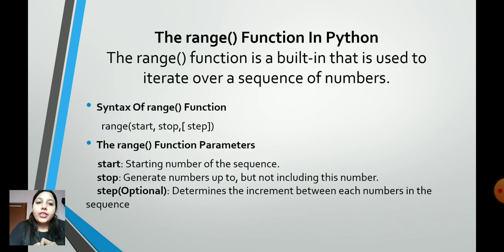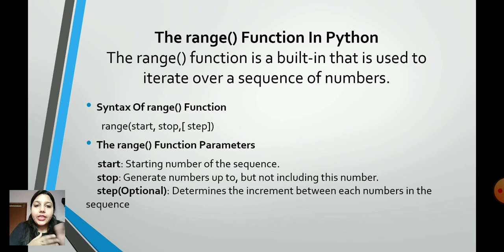The range function in Python is a built-in that is used to iterate over a sequence of numbers. The syntax of a range function is range, followed by parentheses, with start, stop and step. This I have not told you previously. Step is something that will either increment or decrement by the step value.